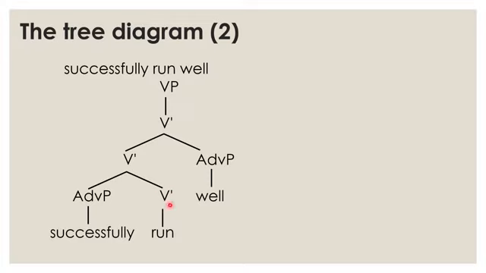If we want, we can say a V bar over here and then V, and "run" under it. But to make it short, you can just write V bar and it goes directly to "run", which means that "run" doesn't have a complement. But once again, if you want to make it in detail, we can draw V bar, then V, going down to "run". Successfully is an adverbial phrase.